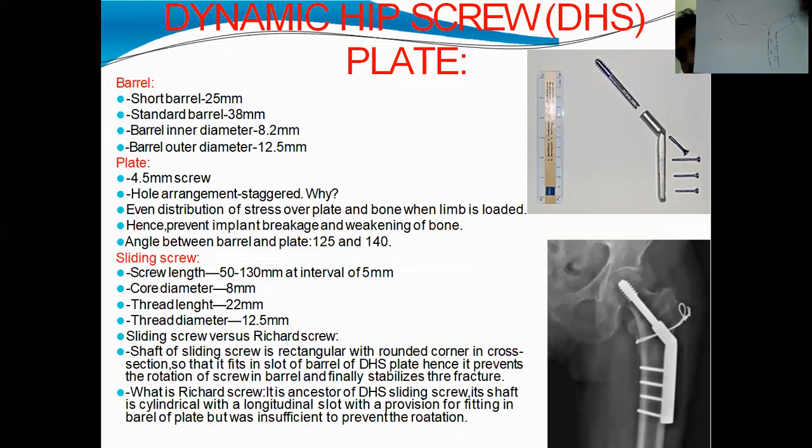This is the dynamic hip screw, where the plate has holes in an alternate staggered manner. Like this it will be there. That is the DHS plate with barrel.